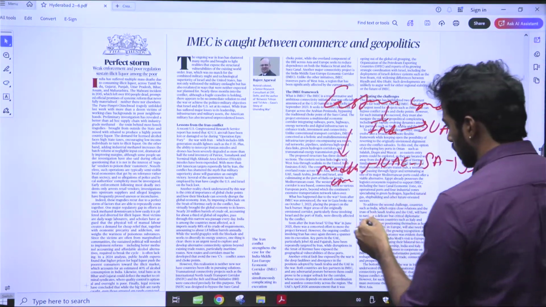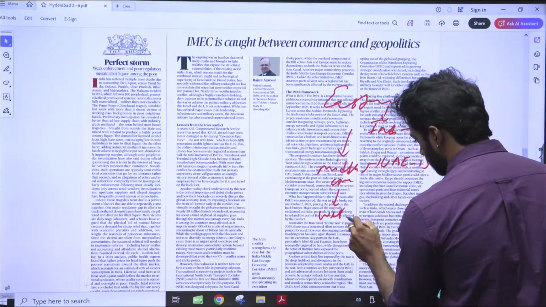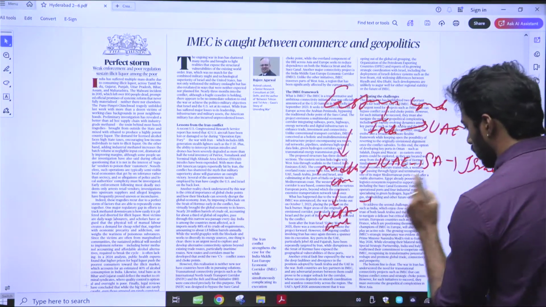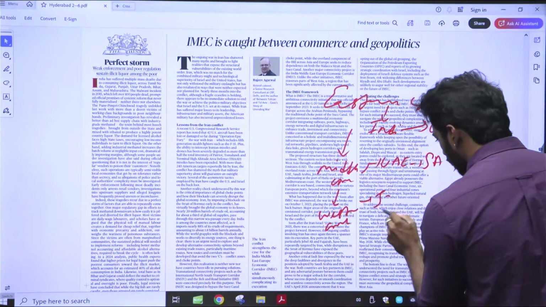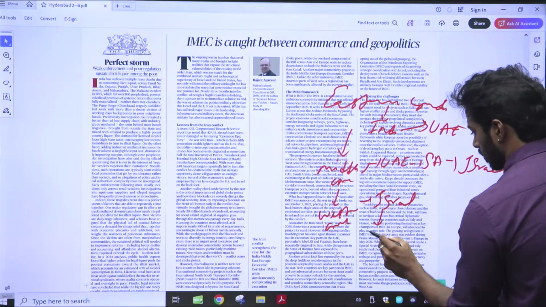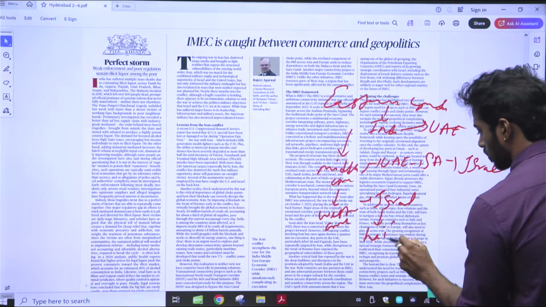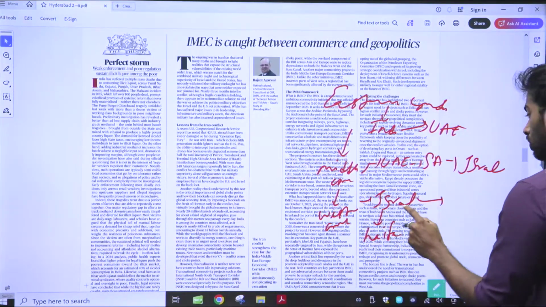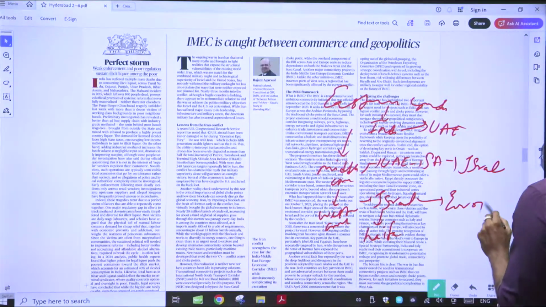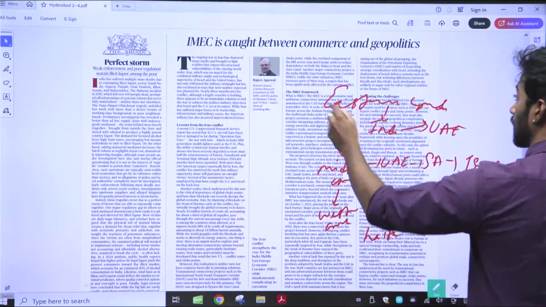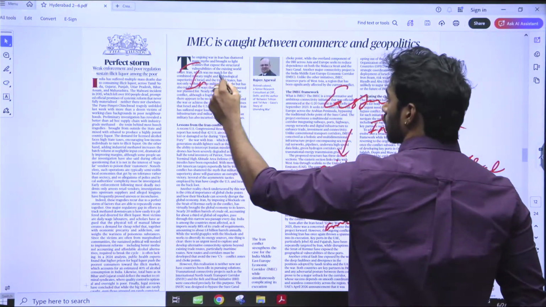Then you have the Western Corridor, including Israel, primarily Haifa port, from Israel to Europe. This is the chronology. From India, it will go to UAE.